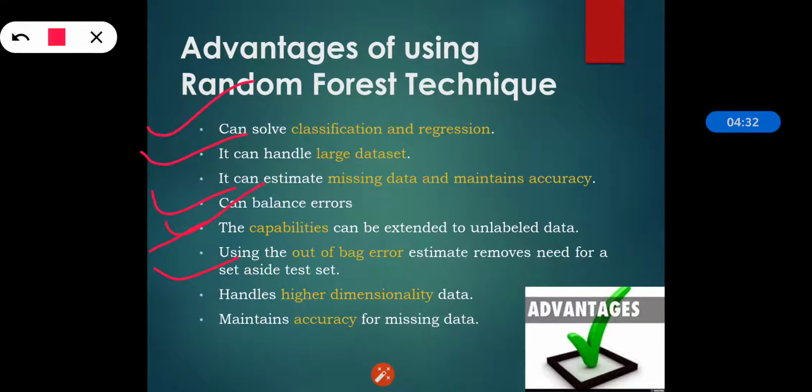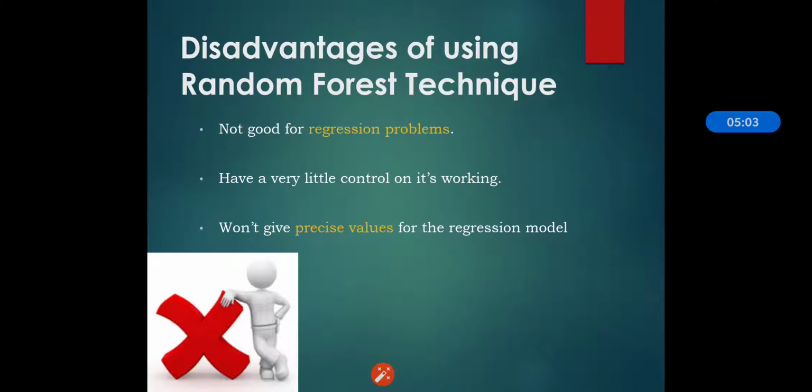Using the out of bag error estimate removes the need to set aside a test set. As we are using out of bag samples, the error estimated on them is the out of bag error. By studying it, we can show the out of bag estimate is as accurate as using a test set of the same size. It can handle higher dimensionality data very well. It maintains the accuracy for missing data. So these are the advantages of the random forest technique.